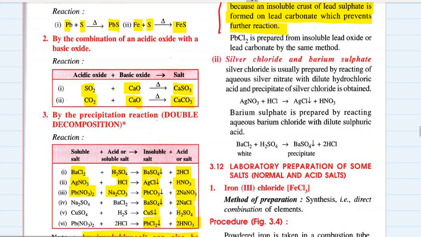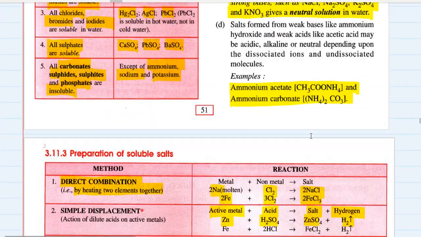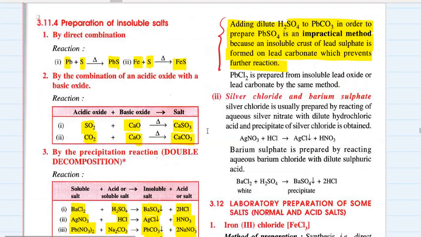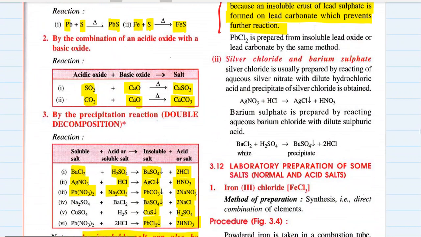Silver nitrate is soluble, right? Let's check whether the solubility of silver nitrate is known or not. Yes, over here, all nitrates are soluble. So we have to take silver nitrate first, then add hydrochloric acid to silver nitrate. We will get silver chloride, which is insoluble, so it will precipitate out, and you will get nitric acid.